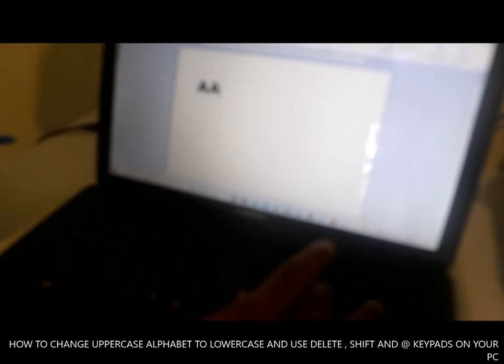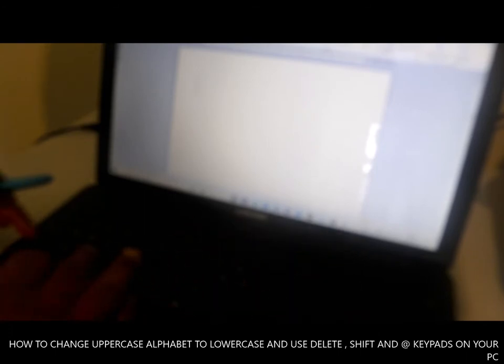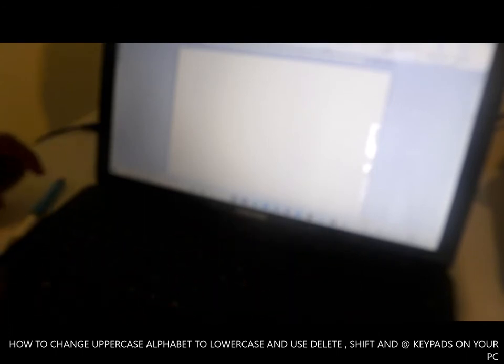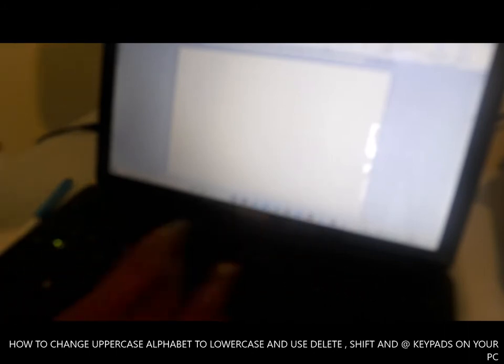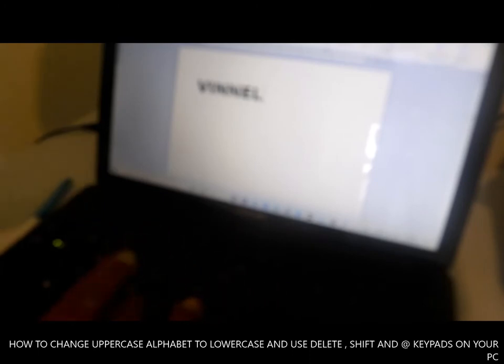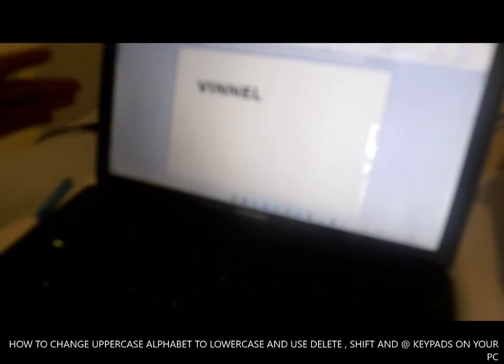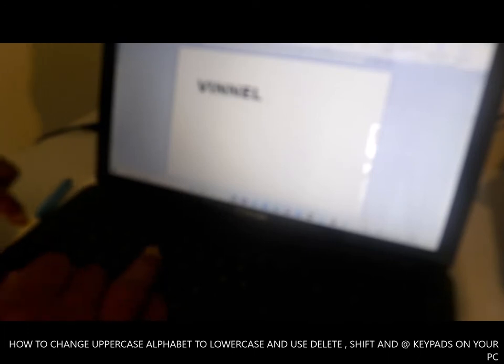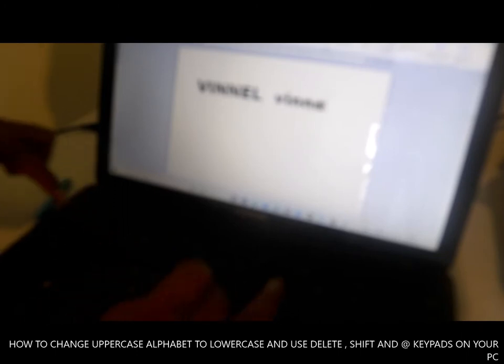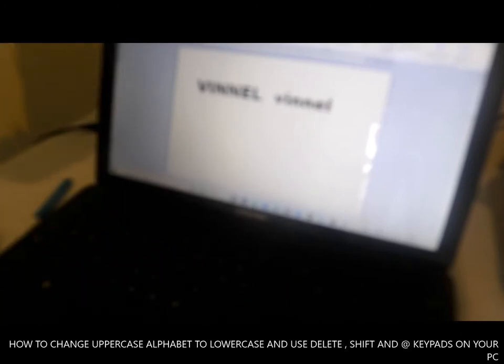You can also press cap lock on and type the words you want, let's say vinyl. Everything is in capital. To do small letter, you press cap lock down and type vinyl. Everything is in small letter.